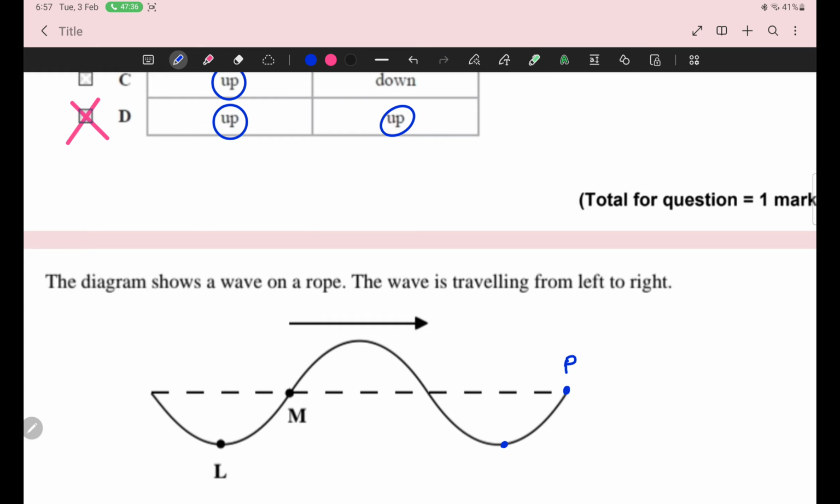Upward. Its preceding particle is here, so this P should move downward, because the preceding particle of P is where? Abdullah, where is the previous particle of P? Is R below or above? Down. So P will move first down.